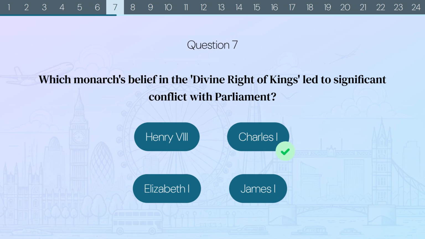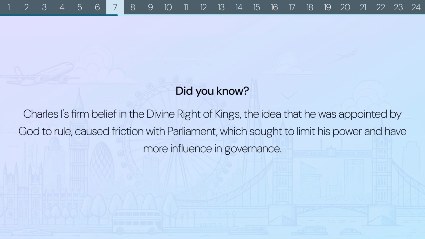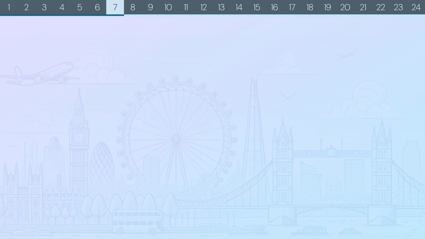The correct answer is Charles I. Did you know? Charles I's firm belief in the divine right of kings, the idea that he was appointed by God to rule, caused friction with Parliament, which sought to limit his power and have more influence in governance.